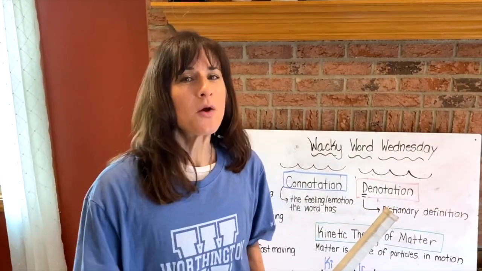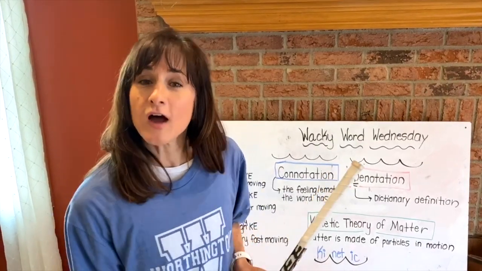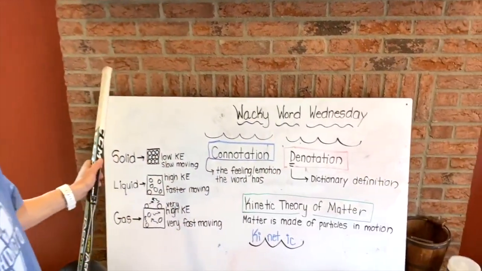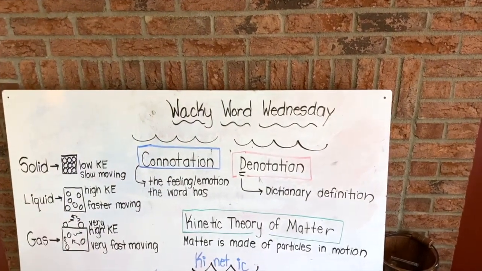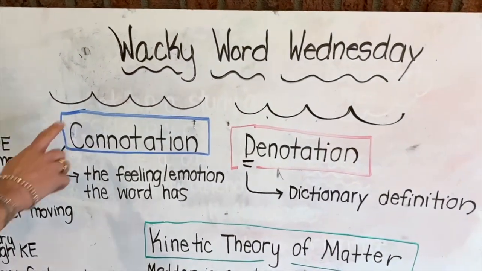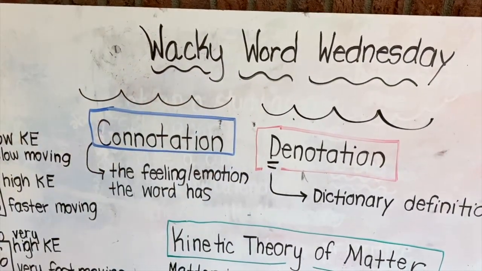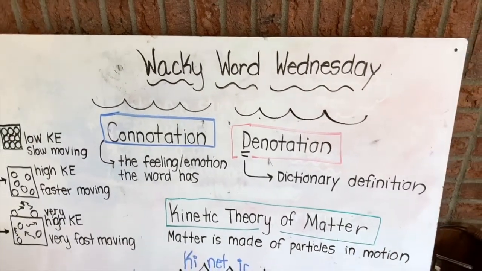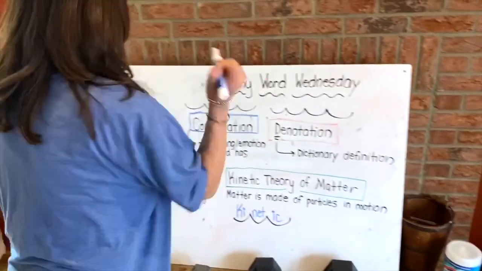Welcome back for Wacky Word Wednesday. We're not done yet. We're going to talk about connotation and denotation. At the top of the board, you see that I have scoops here for each syllable. For connotation and denotation, we tap out the syllables. We have connotation. And then that's how we break down the spelling. So let me grab my marker and we'll write it on the board.